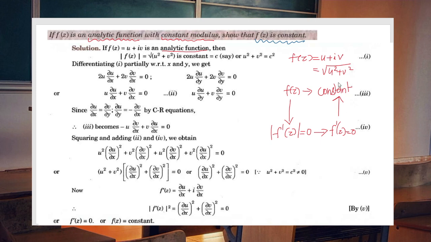And if the derivative is 0, after integration we can show that f of z is a constant. So that's the procedure. First of all, we are going to differentiate this equation with respect to x. The derivative of u square is 2u into dou u by dou x, plus the derivative of v square is 2v into dou v by dou x, equal to 0. After simplification, we get our first equation: u dou u by dou x plus v dou v by dou x equal to 0.